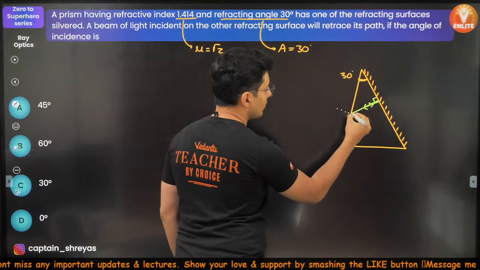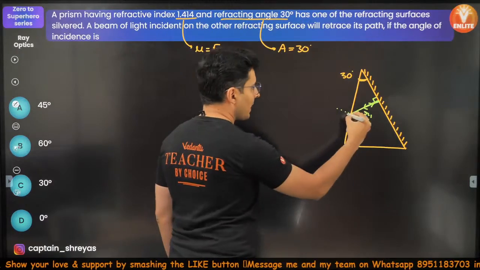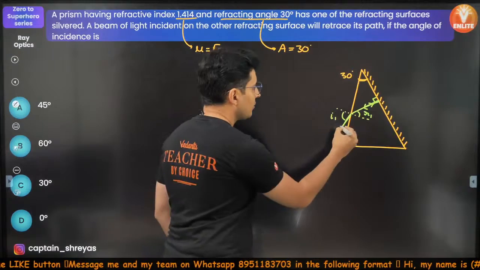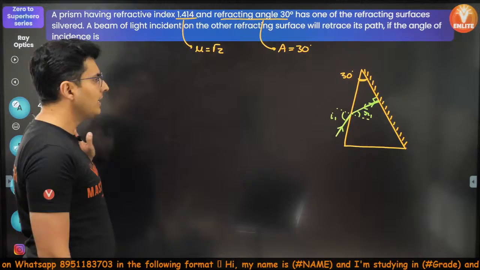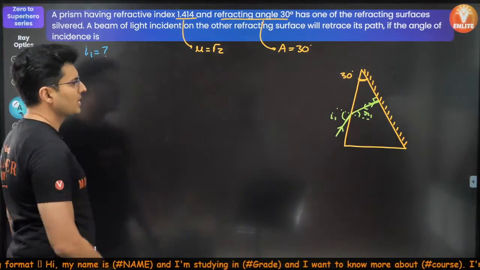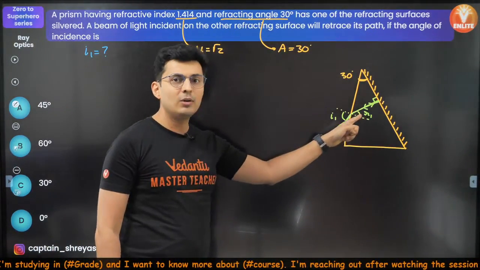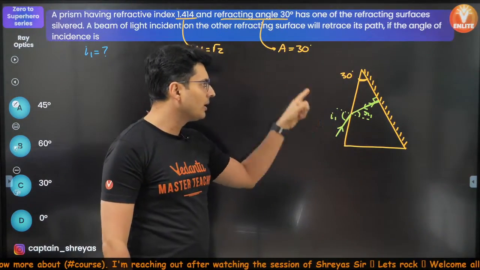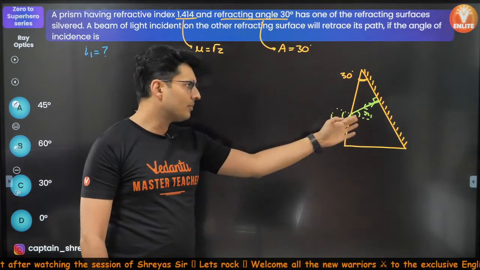Now over here, I can draw the normal. So you can see that this is your first angle of refraction, and this of course will be your angle of incidence. So the light ray goes inside like this and comes back along the same path. Alright, now it's just a matter of marking other angles and figuring it out. So the question is, what is the angle of incidence? So I1 is how much? If you want to find I1 and refractive index is given, I think I need to know R1. Now to find R1, make use of geometry. I1 has to be found, refractive index is given. So I think you need to use Snell's law to find I1 by finding R1.